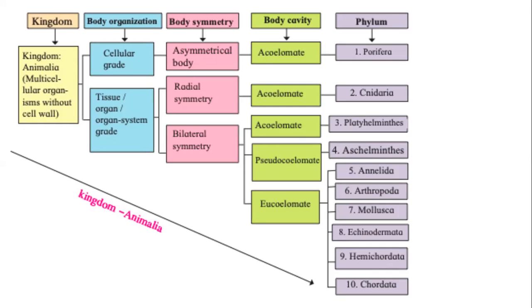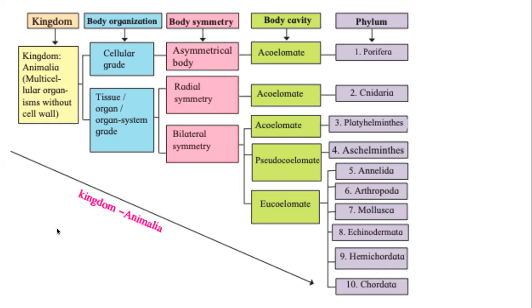Cnidaria, they are also acoelomate. Platyhelminthes, they are also acoelomate. Aschelminthes, it is pseudocoelomate. Then everything above that is Annelida, Arthropoda, Mollusca, Echinodermata, Hemichordata, and everything in the other subkingdom also. All of them are eucoelomates.